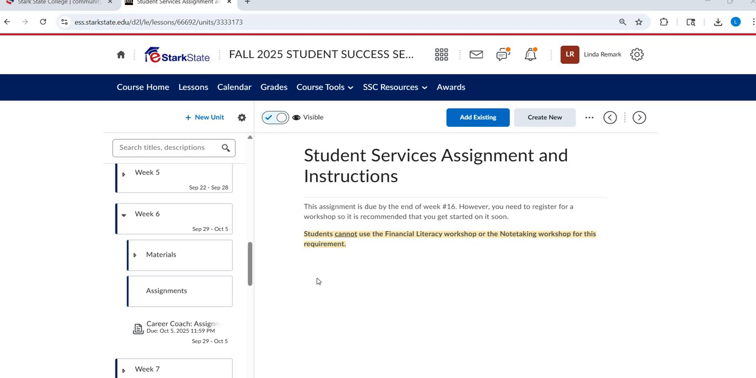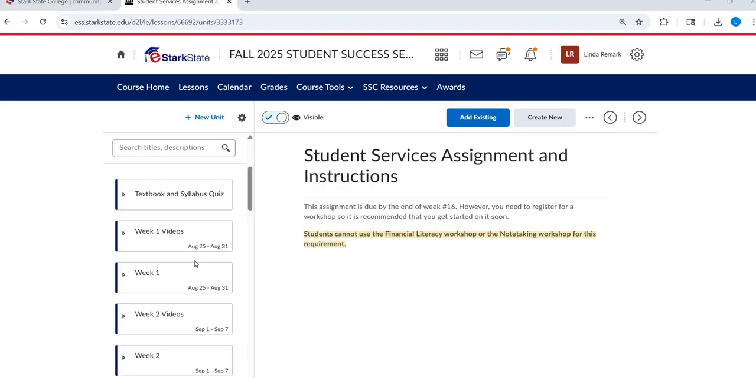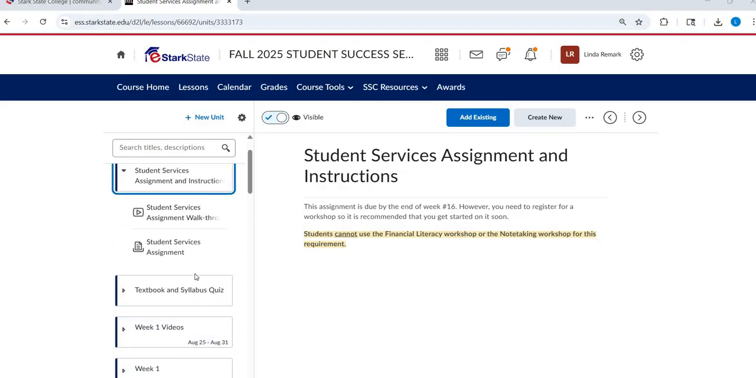It's hard to believe we're in week 6 already, so I think this is a good time to quickly remind you of your student services assignment. You have a workshop due before week 16 that you have to attend. It is not the financial literacy or note-taking workshop that you all took for this class. It is a separate workshop that you have to register for, attend, and then submit a certificate of attendance or an email, whatever that presenter provides to you. More information on that is in my video right here.